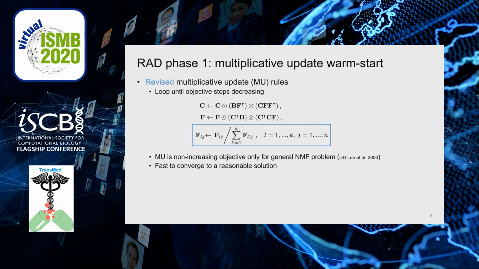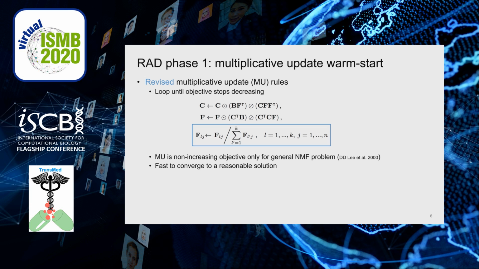The core algorithm of RAD consists of three phases. The first phase is warm start, which follows the revised multiplicative update rules. It iterates the MU rules to update matrices C and F until the objective function stops decreasing.